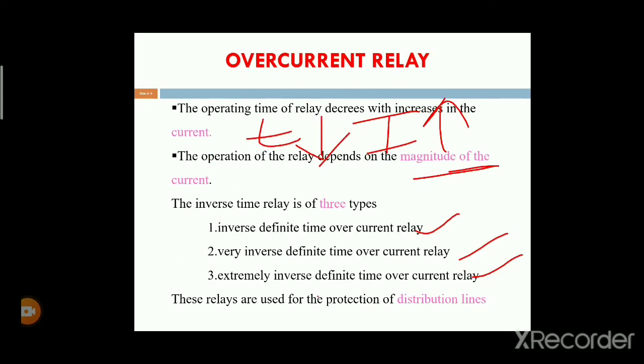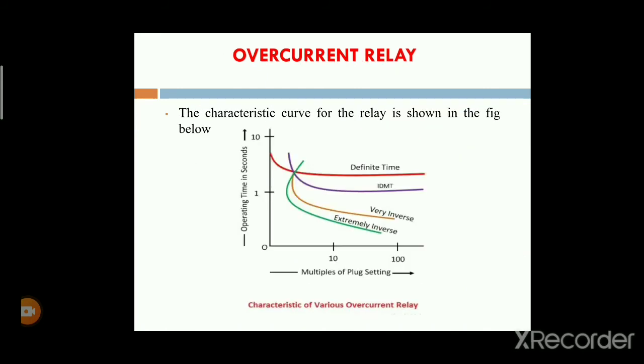The extremely inverse definite time overcurrent relay is approximately equal to the extremely inverse overcurrent relay; the green color waveform represents the extremely inverse overcurrent relay. These are the various classifications of overcurrent relays.